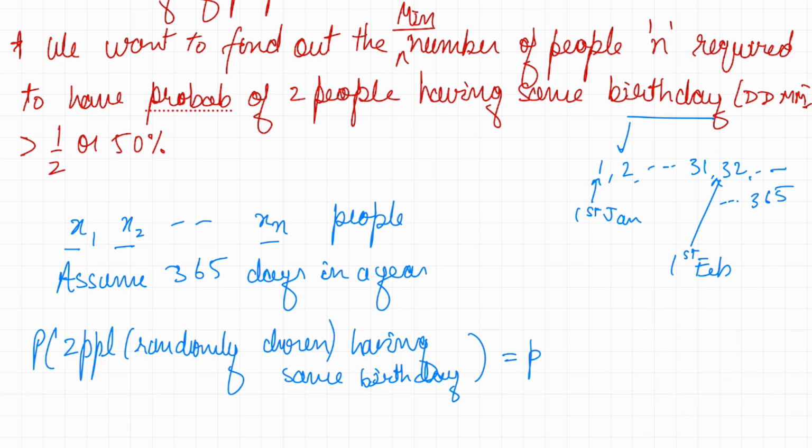Okay, the second thing is, to give some structure to the problem, you could just number the people from x1 to xn, as shown here: x1, x2, all the way till xn. And because we're trying to compute the probability of two randomly picked people having the same birthday, we can simplify it and call it P. Okay, so this is a short form.